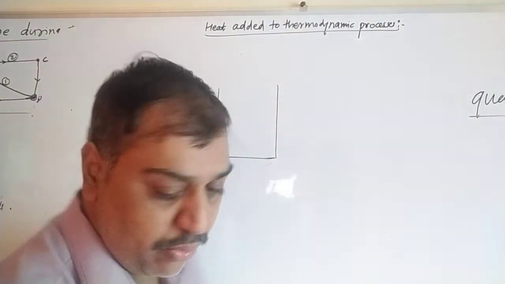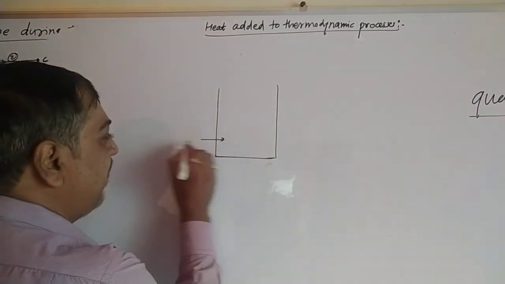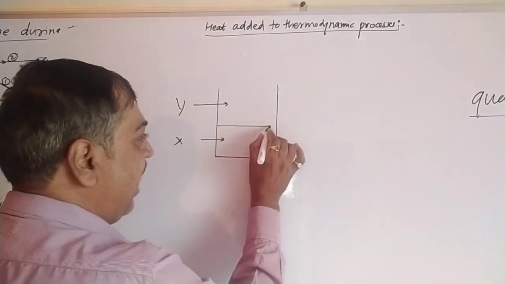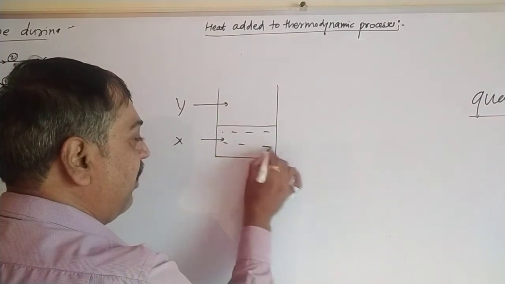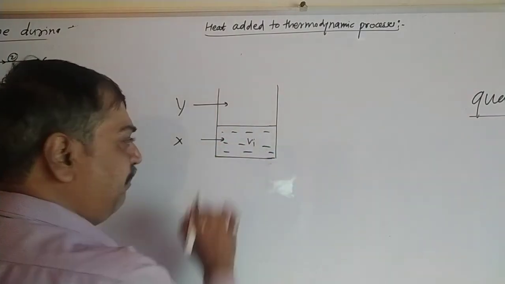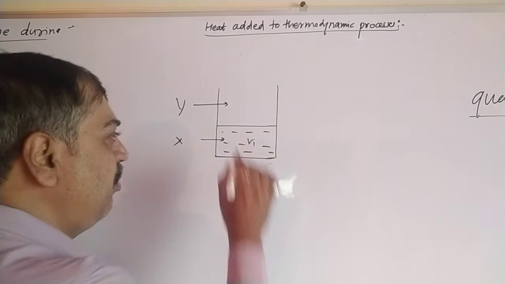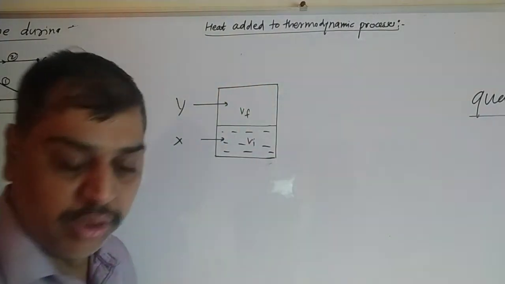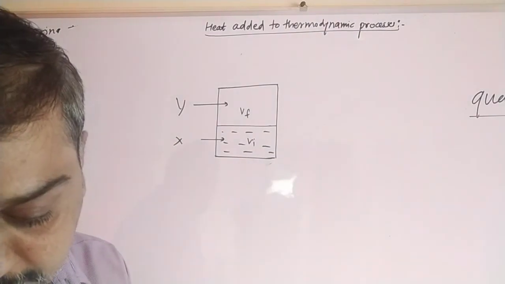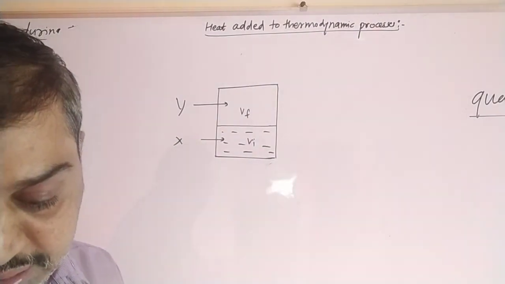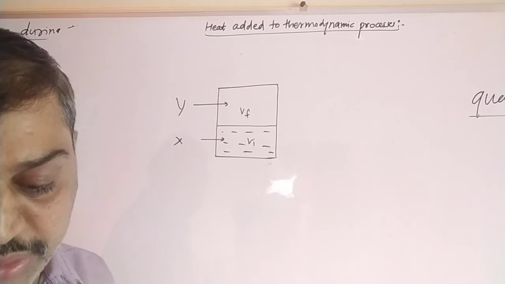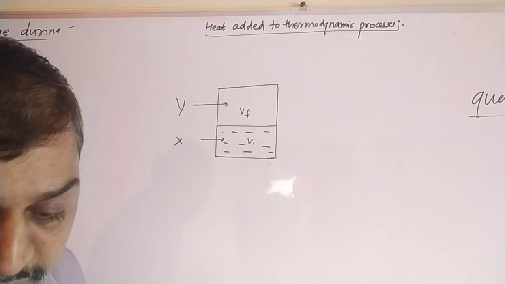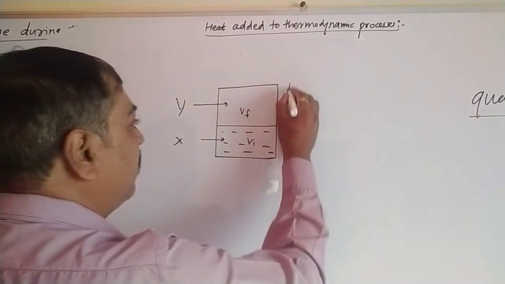The system is divided into two parts. The first is named X, the second Y. The X part is a closed part with a volume Vi, and the second part has a volume Vf. The whole thing is enclosed and thermally insulated. No heat can enter the system, and no heat can go outside the system. So the whole system is well insulated.